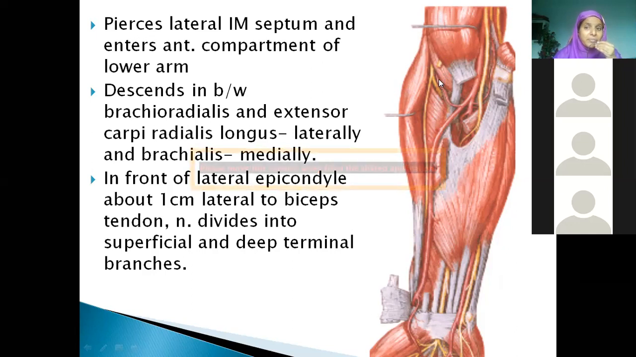Now in front of the lateral epicondyle, 1 centimeter lateral to this biceps tendon, this white tendon, you just measure, it is 1 centimeter lateral to biceps tendon. It is now dividing into 2 branches. This branch which is running below brachioradialis, you use the word superficial branch.